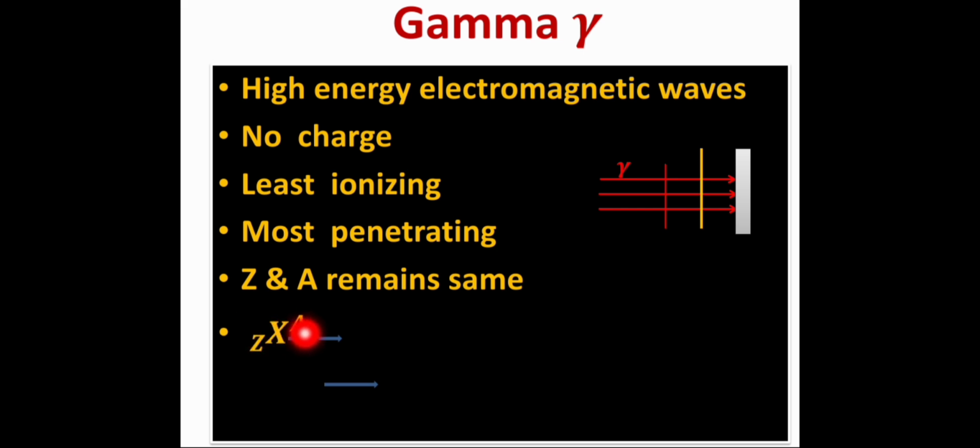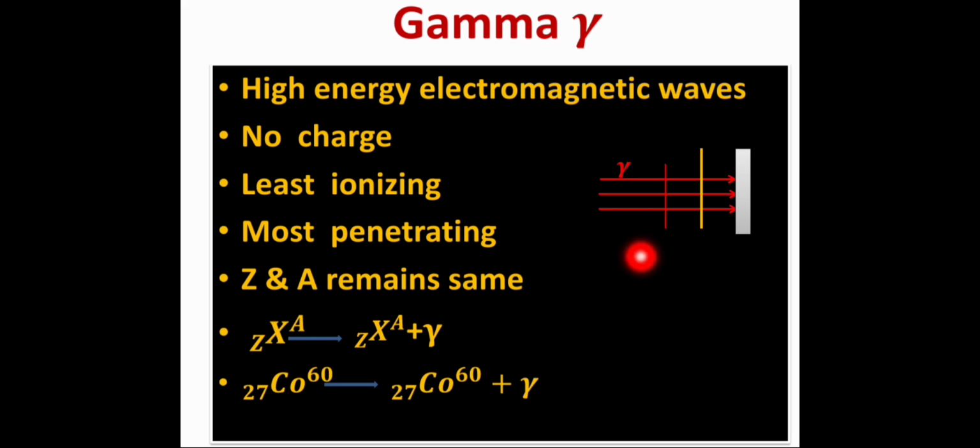To get de-excited state or stable state, it emits extra amount of energy in the form of gamma rays. However, the nucleus remains same after emission of the gamma rays. For example, if cobalt 27-60 is in excited state, it gets de-excited after emission of gamma rays. Students, these are the three nuclear radiations.